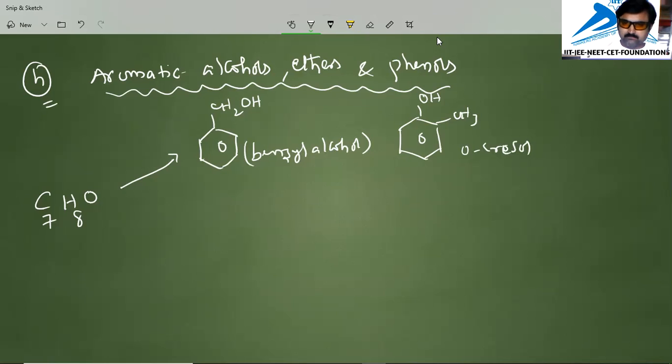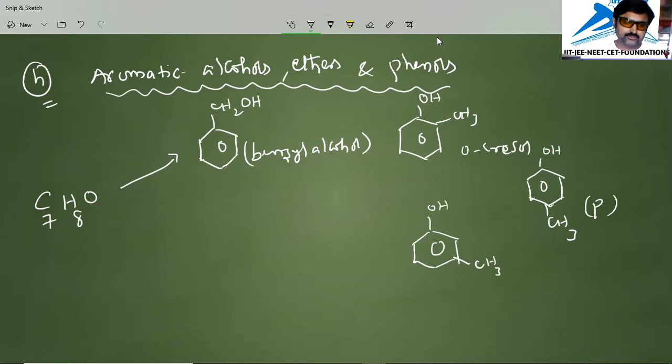And at the same time, you can also write the compounds, that is cresols, phenol derivatives, one OH, one CH3 at para positions, that is called paracresol. And if OH and CH3 are present at meta positions, here CH3, here OH, they are metacresols, phenol derivatives.